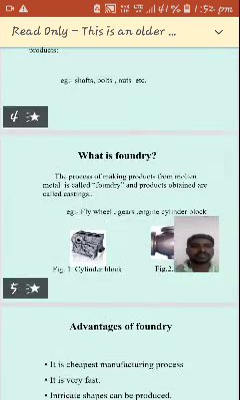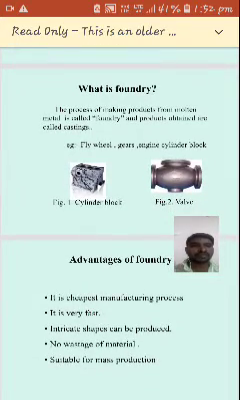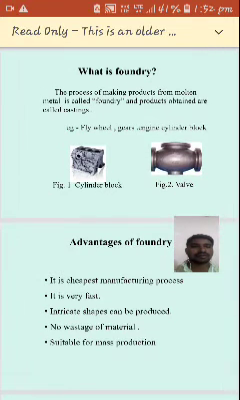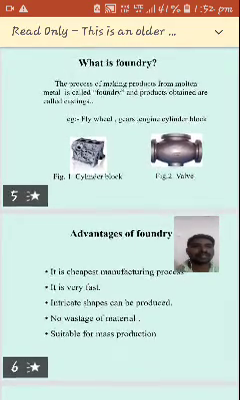See, actually what is foundry? Foundry is a process of making the products from molten metal. The products obtained are called casting products. Generally these casting products are flywheels, gears, engines and cylinder blocks. These all are the products which are obtained from the castings.